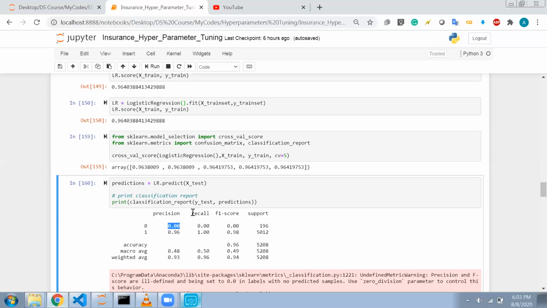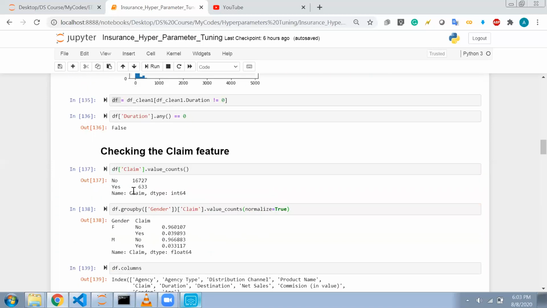As we have seen that my data is unbalanced, so what will I do? I will try to balance my data. I will try to increase the number of yes samples. How will I increase the yes?